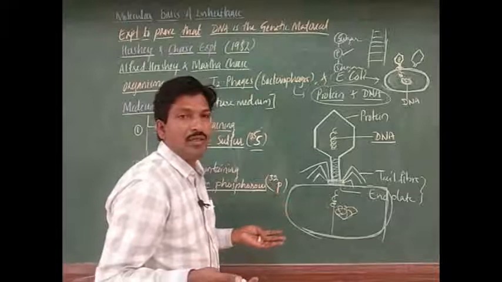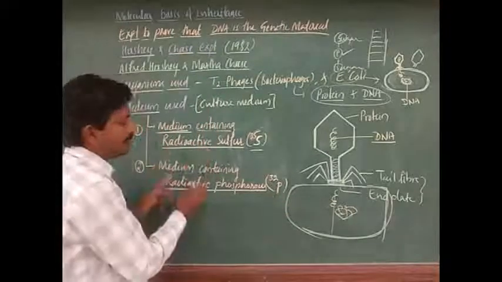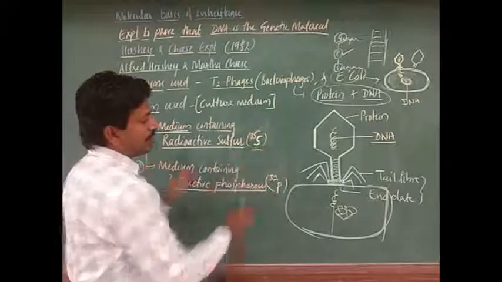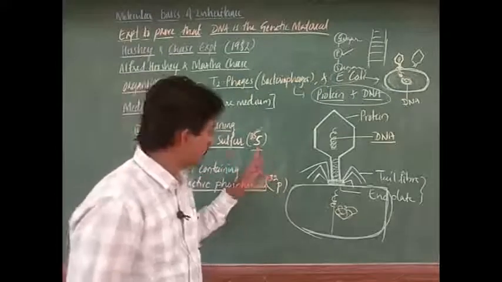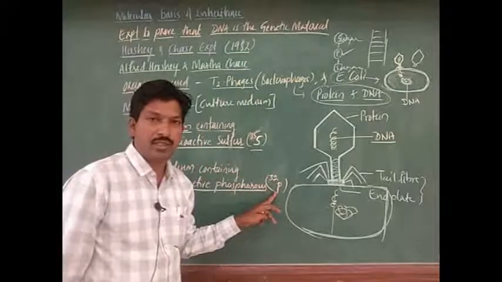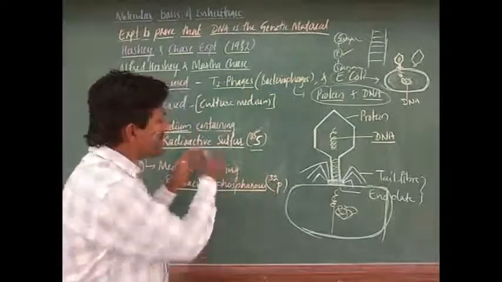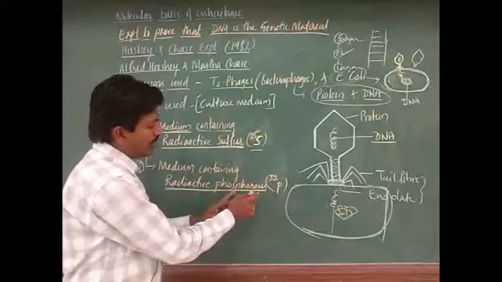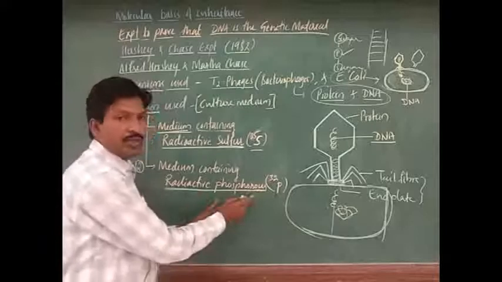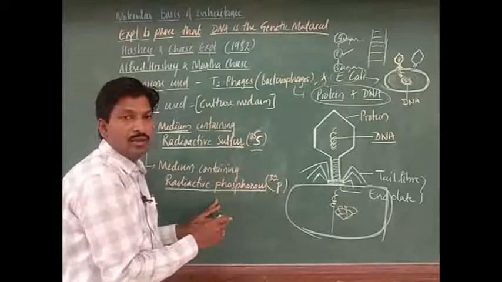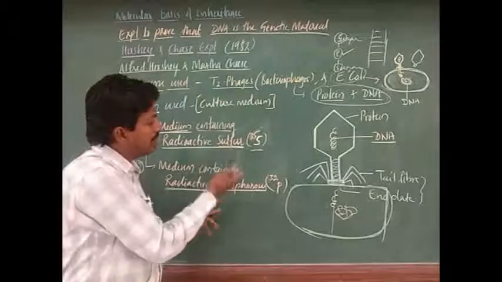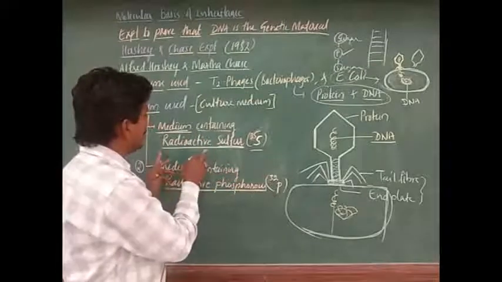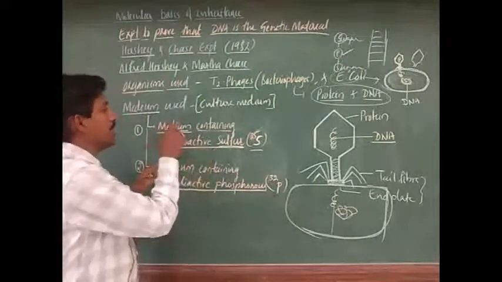Where is it multiplied? Media is required, no? So that's why they are using special media instead of normal media. For the synthesis of protein, sulfur is required. For the synthesis of DNA, phosphorus is required. Understood? So the medium contains sulfur, but that sulfur is not normal. It is radioactive sulfur, and phosphorus is also not normal. That is radioactive phosphorus, which can be noticed easily. So there is a difference from normal sulfur, and that technique is used here. That's why they are using a radioactive sulfur containing medium.